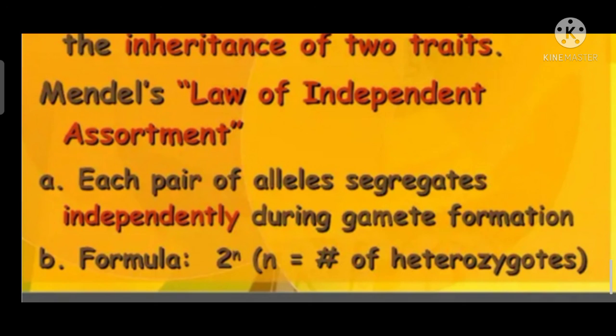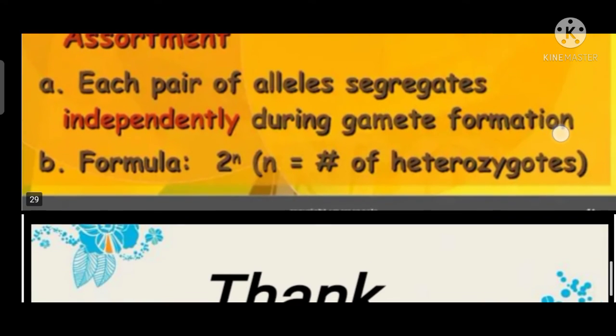The formula is 2 to the power of n, written 2^n, where n is equal to the number of heterozygotes.